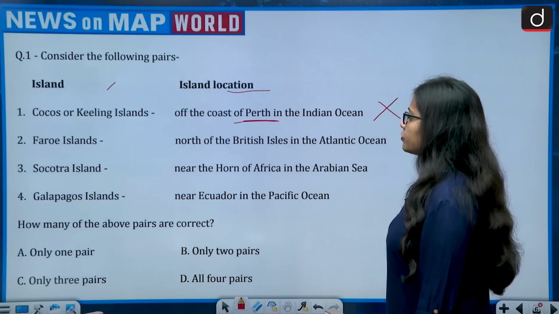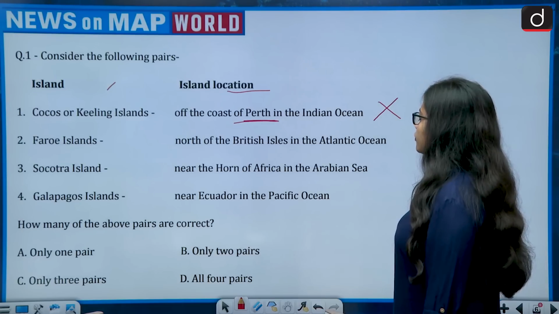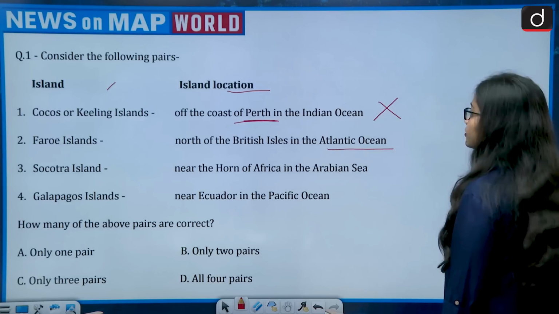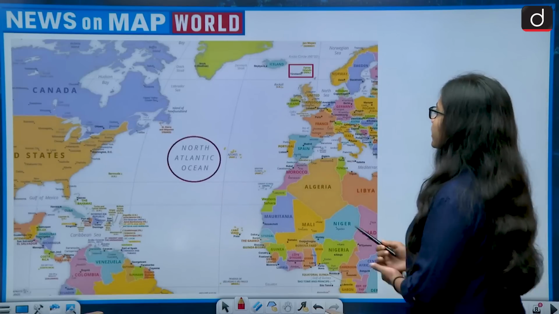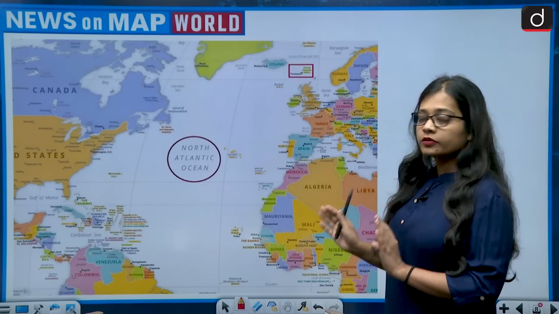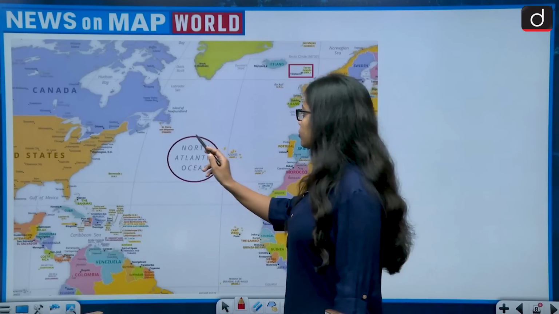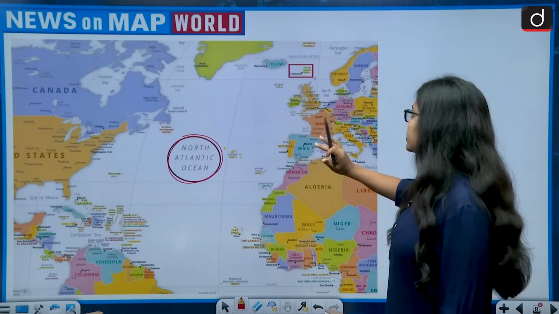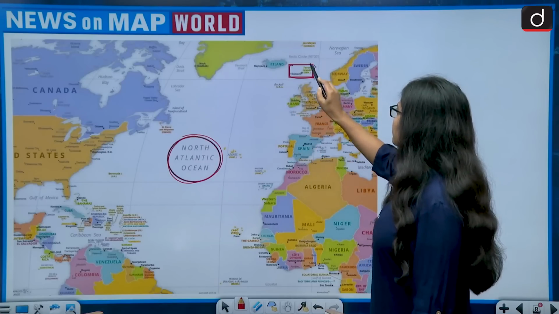Second, Faroe Islands, north of the British Isles in the Atlantic Ocean. So let us see this. Okay, Faroe Islands. First of all, what was the location? It was the Atlantic Ocean. So Atlantic Ocean is correct. It is situated in the Atlantic Ocean. That is correct. And this is the Faroe Islands.